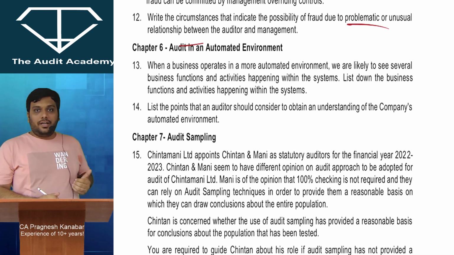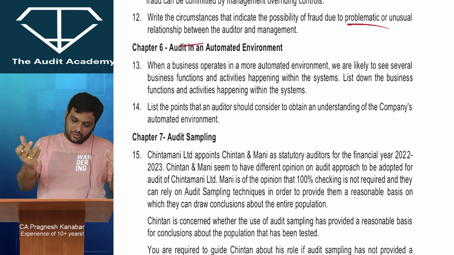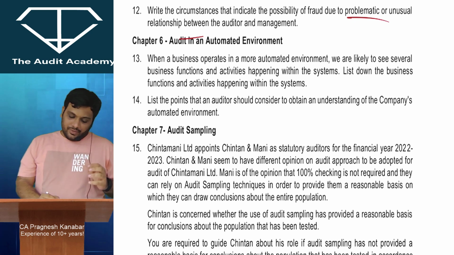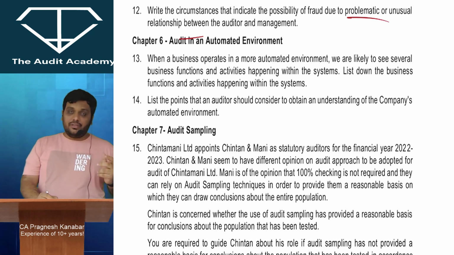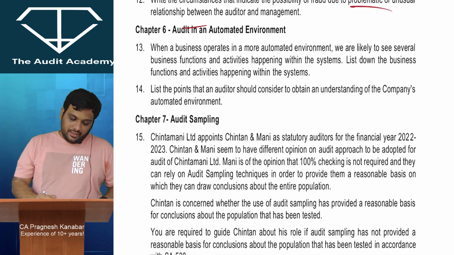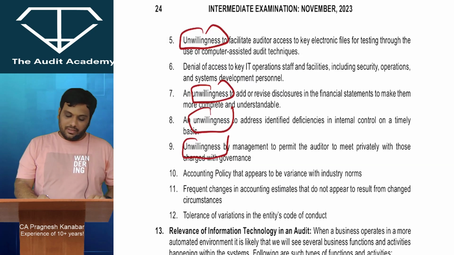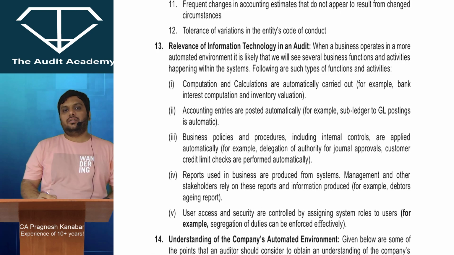Audit in an automated environment. Your EI subject, it is your favorite. All right. When a business operates in a more automated environment, we are likely to see several business functions and activities happening within the systems. List down the business functions and activities happening within the systems. There are so many business functions and activities happening within the systems.